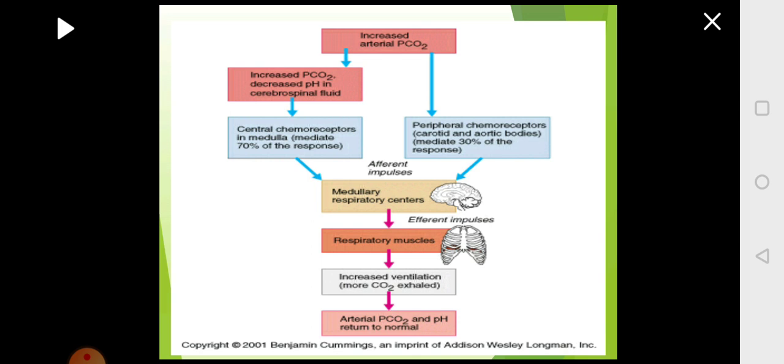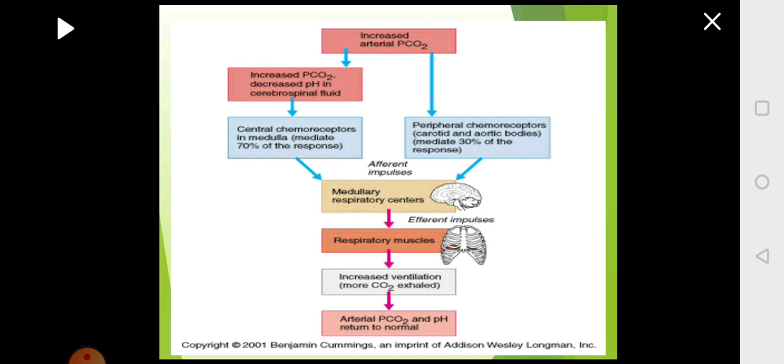So this is how the main center, that is the medullary center, and the regulatory center, that is the pontine center, are controlling the rate of respiration and creating a rhythmic pattern when you are not doing any activity, and controlling the ventilation when there is some activity happening. They also act on factors other than chemoreceptors, like if there is a foreign particle in your respiratory pathway, you need to sneeze or cough, or even during vomiting. During that time, the respiratory rate is controlled by this pathway.